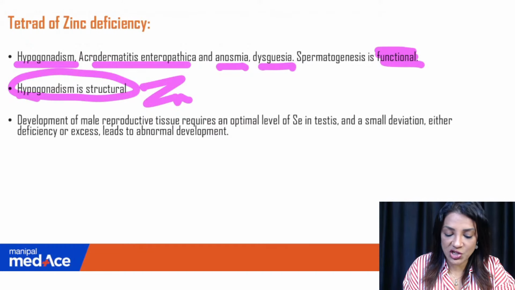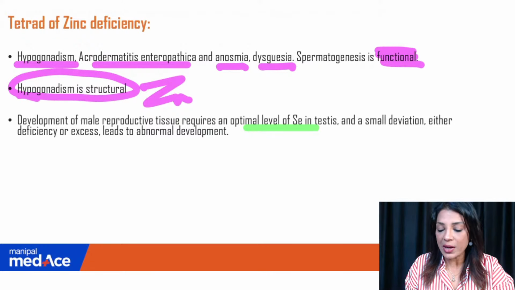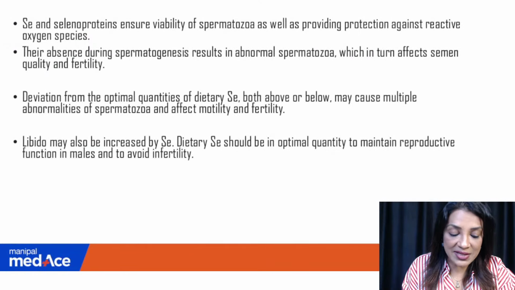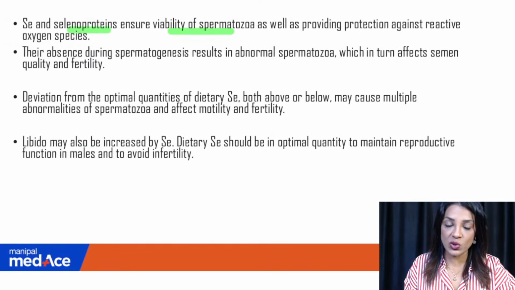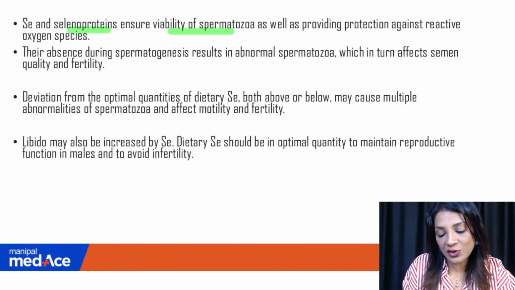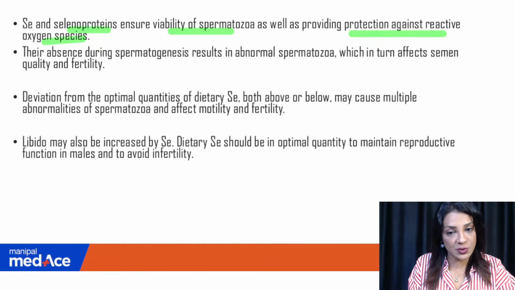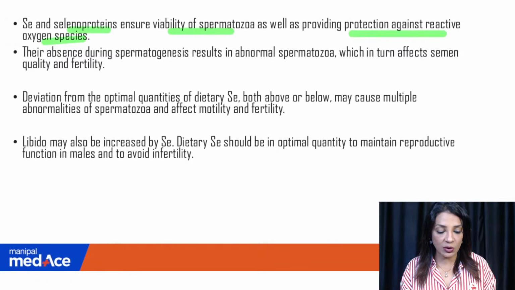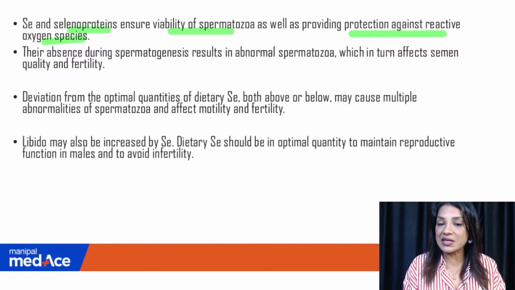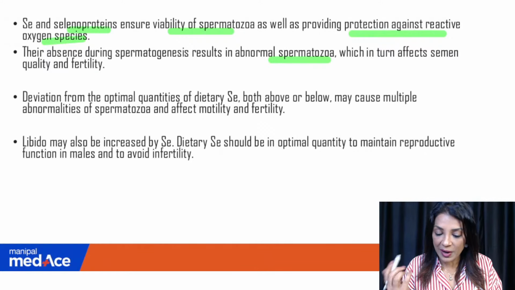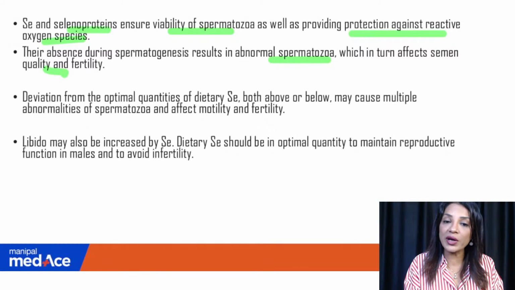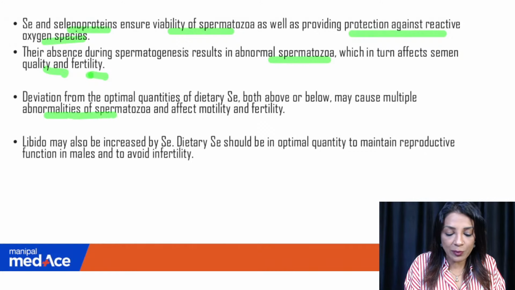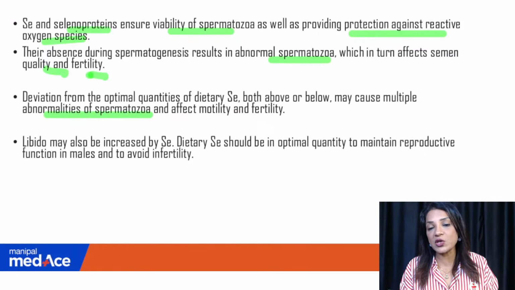Development of male reproductive tissues requires an optimal level of selenium also, and a small deviation, either deficiency or excess, leads to abnormal development. Selenium and selenoproteins ensure the viability of spermatozoa. So it is the functional part which they affect, as well as providing protection against reactive oxygen species. To protect the sperms from the reactive species and cause proper spermatogenesis, selenium is required. Their absence during spermatogenesis results in abnormal spermatozoa, meaning teratozoospermia, which affects semen quality and fertility. Deviation from the optimal quantities of dietary selenium may cause multiple abnormalities in the spermatozoa. Nowhere is it mentioned that it can lead to hypogonadism.